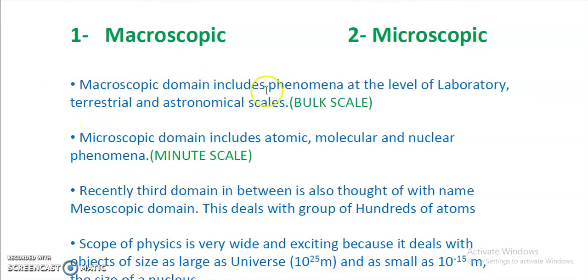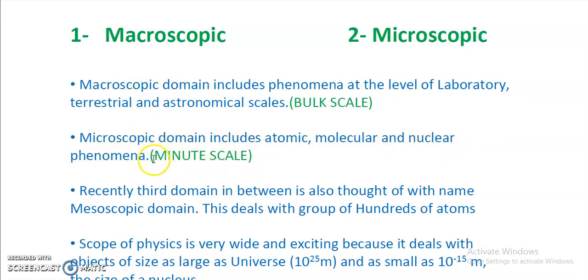The macroscopic domain includes phenomena at the level of laboratory, terrestrial and astronomical scales. It means bulk scale, right? When the phenomenon is explained at bulk scale, or the related experiments are performed in the laboratory, which we can see and observe easily, that kind of domain is called the macroscopic domain. But the microscopic domain includes atomic, molecular and nuclear phenomena.